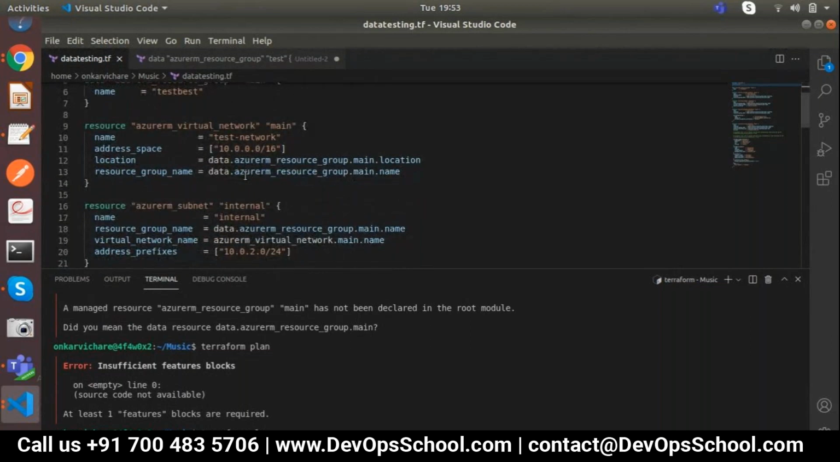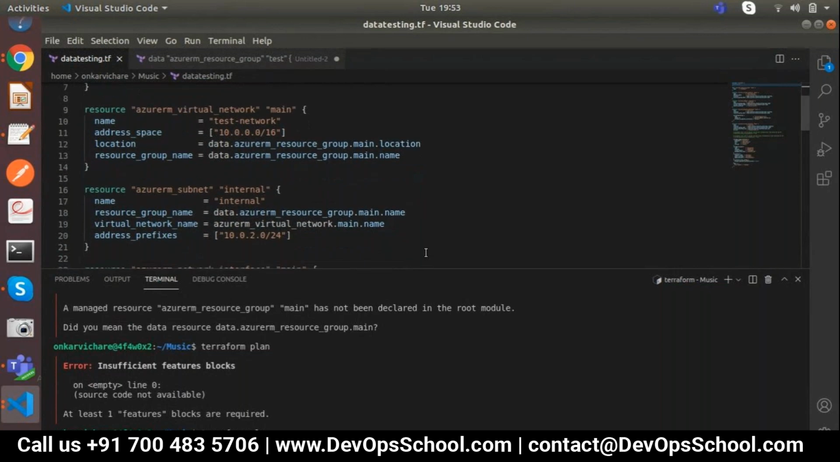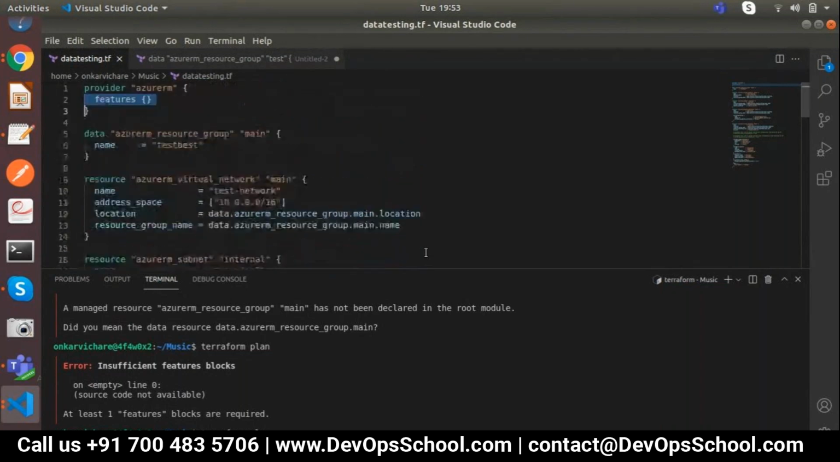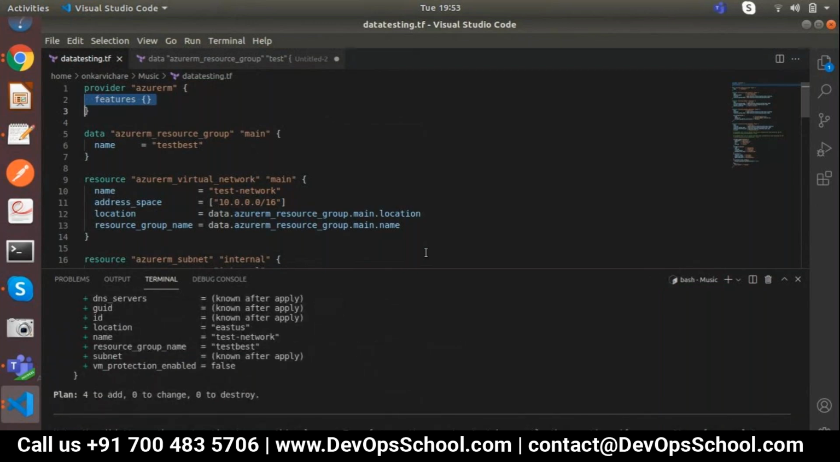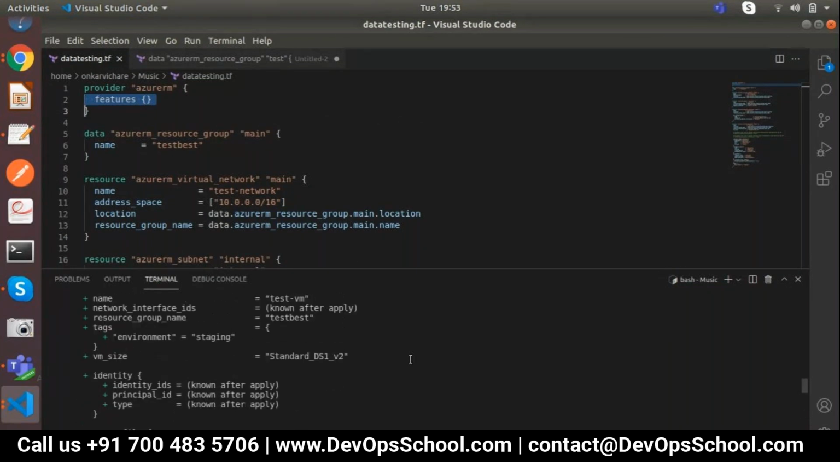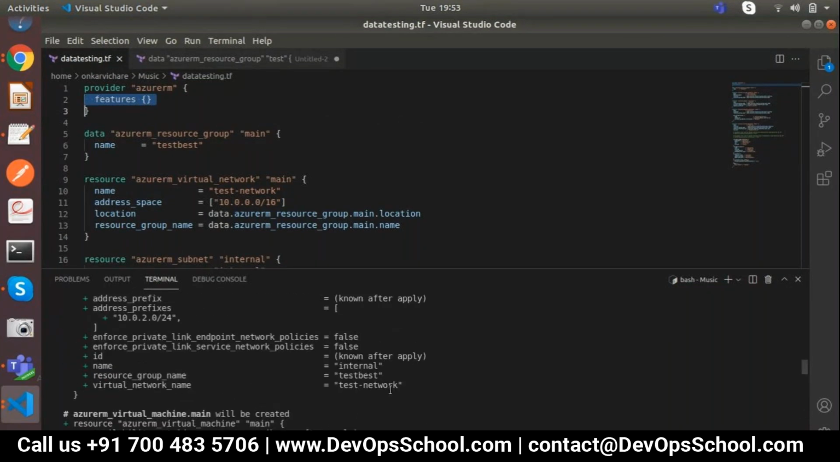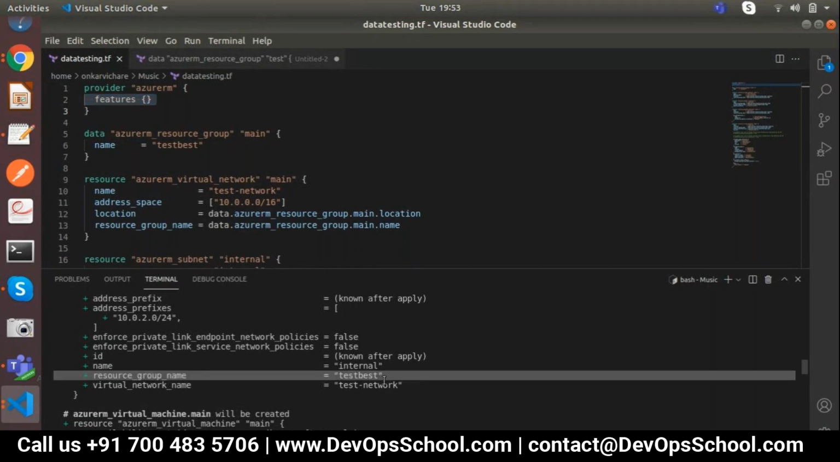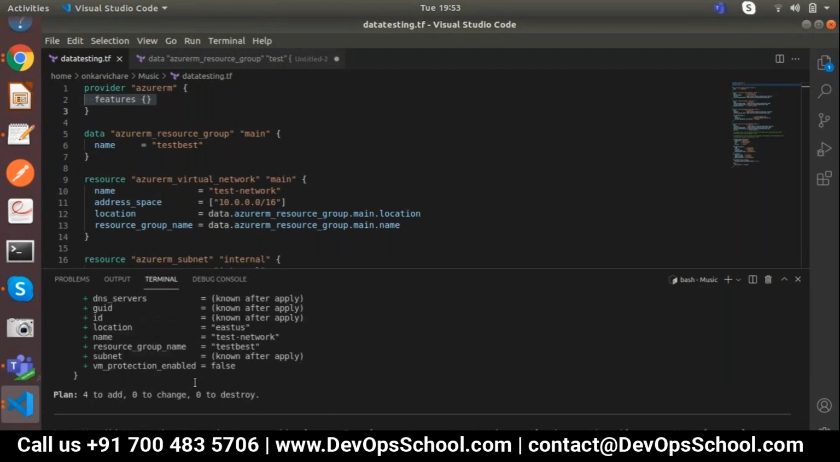Is it possible that I call only the required features instead of calling everything? Yeah, definitely. You can call the required feature, but best practice is that everyone defines the complete feature block. Okay. So it's successfully planned, right? Are you able to see my screen? Yes, in the resource group, I am seeing that automatically taken the test resource group name. So let's apply it.